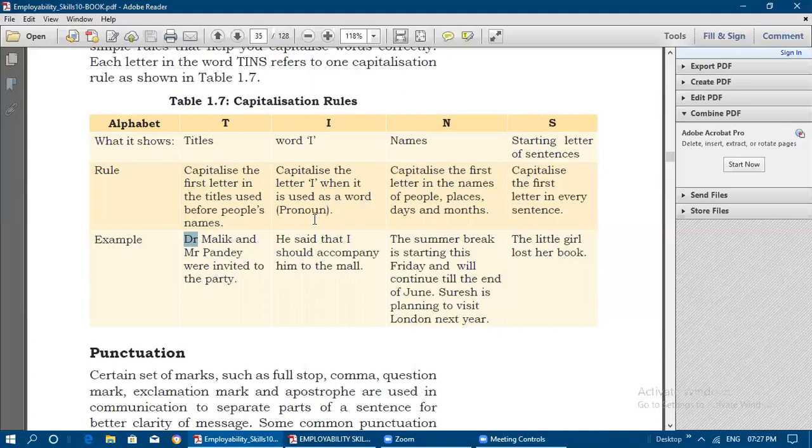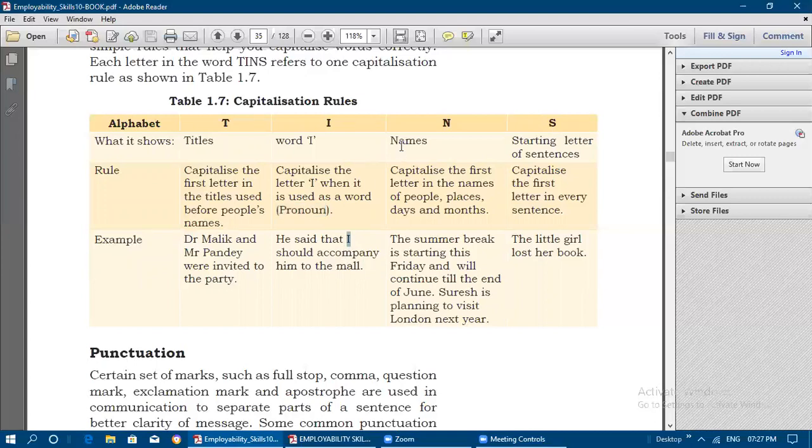used as a pronoun. He said that I should accompany him to the mall. He said that. So He is the beginning letter in the sentence, so it is capital. So the starting letter of the sentence is a capital letter. He said that I should accompany. So here I is used as a pronoun, and it is used as a separate word also, so we are making it capital.